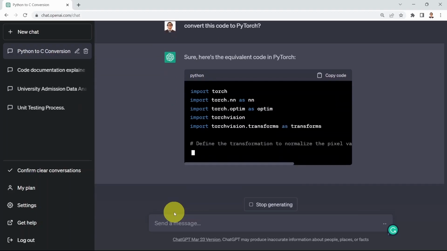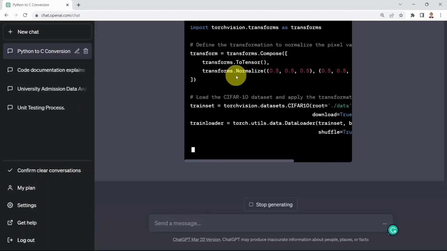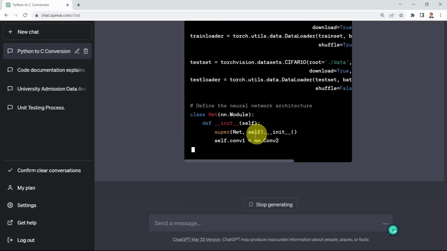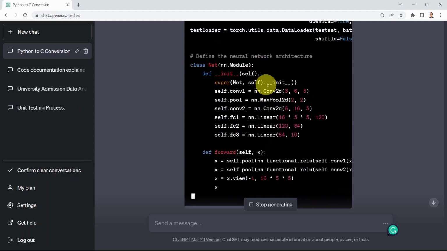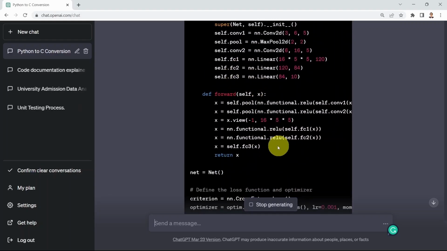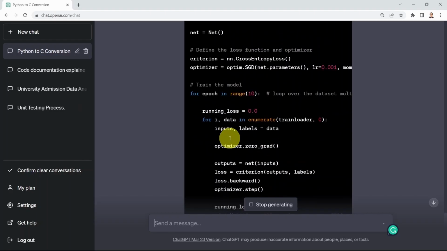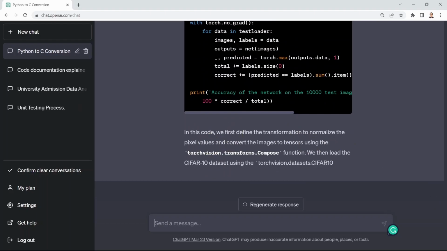And here we go. Here is the equivalent code in PyTorch. You see they're going to use the exact same dataset. And here you will find that we are building the exact same neural network. Here we have convolution layers, max pooling layers, and then you will find a fully connected artificial neural network. This is the exact equivalent code, but in a completely different framework, which is PyTorch. And again, this is pretty incredible. It's also, of course, explaining the code to you here at the end.